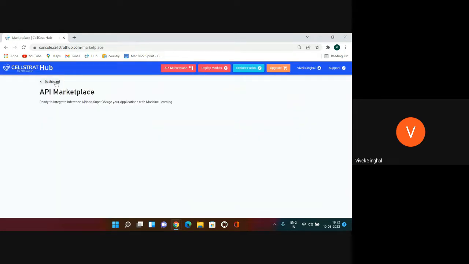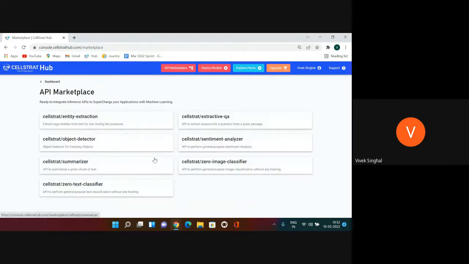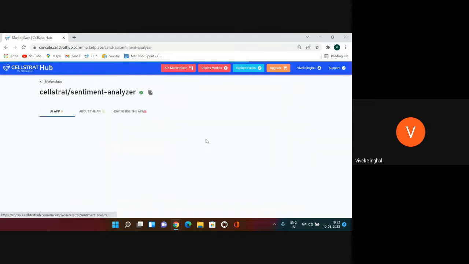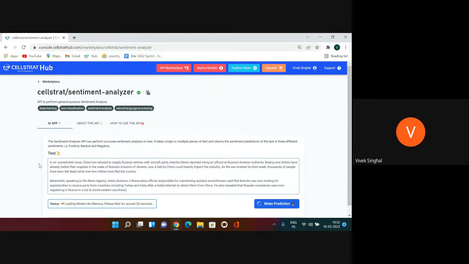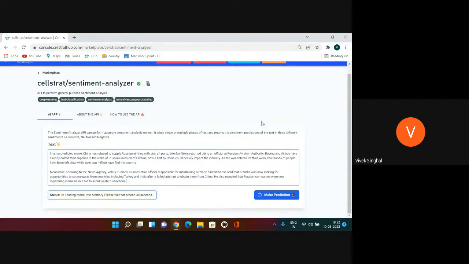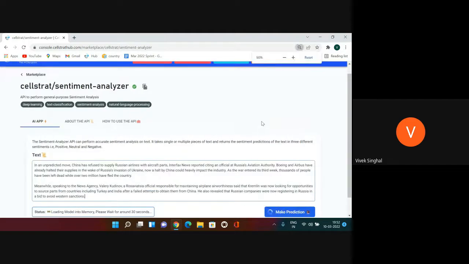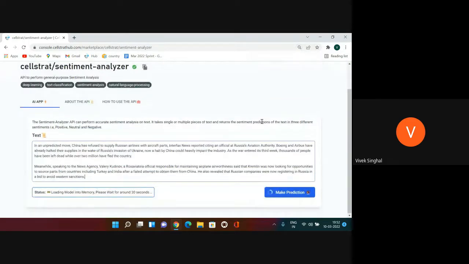Now let's try the next text application here, or AI app here, sentiment analyzer. So let's detect the sentiment of this text by pasting the same news article here. Increase the font. So let's wait for the model to load. This particular AI app will detect three kinds of sentiments: positive, negative, or neutral.